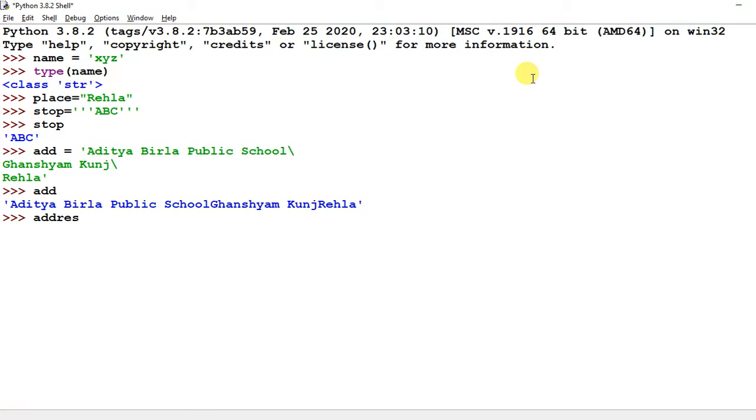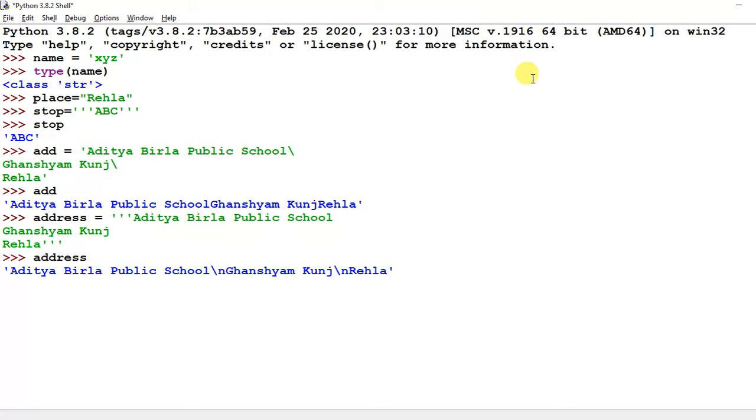With triple quotes we can use address, and the same you can use single or double quotation, but you have to use it three times. So Aditya Birla Public School, and then you press enter, Ghanshyam Kunj Rehla, and then you have to close with this quote. Okay, now the value of address is Aditya Birla Public School.